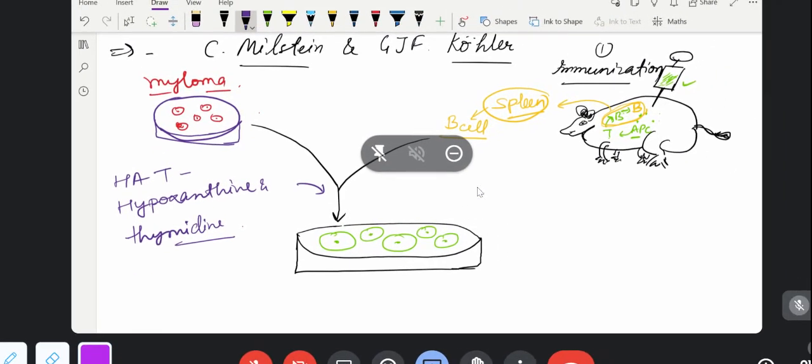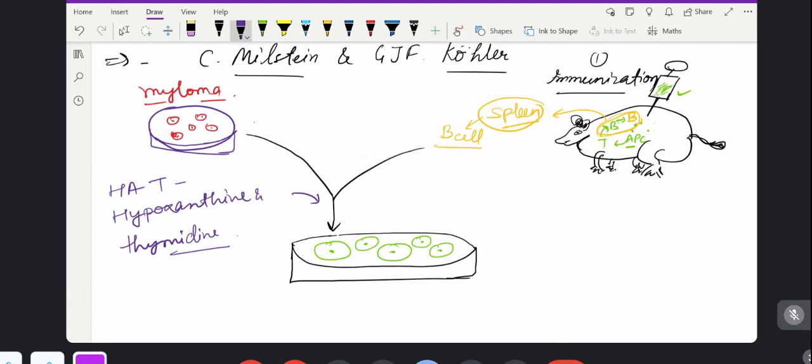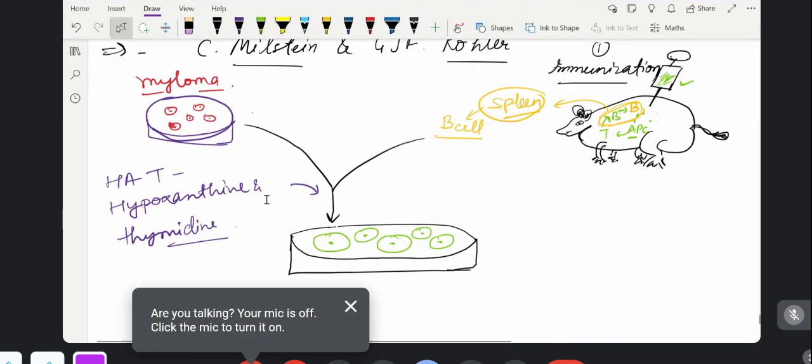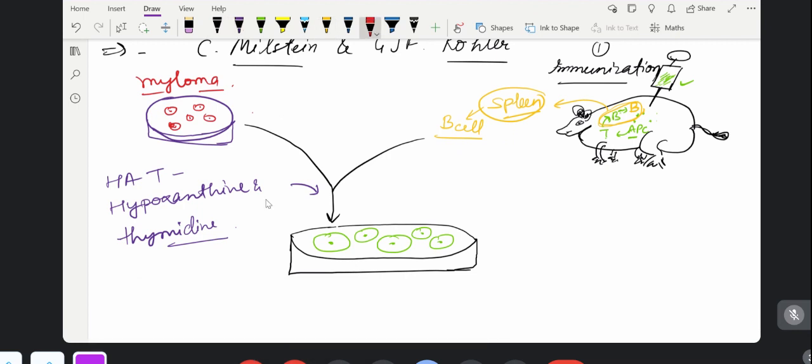Hope till now you understood, and you may have commented why hypoxanthine is required. So these are the hybridoma cells, and some cells will not be transformed into hybridoma, and those will be the myeloma cells. Suppose this is my myeloma cell, and some spleen B cells become hybridoma cells.